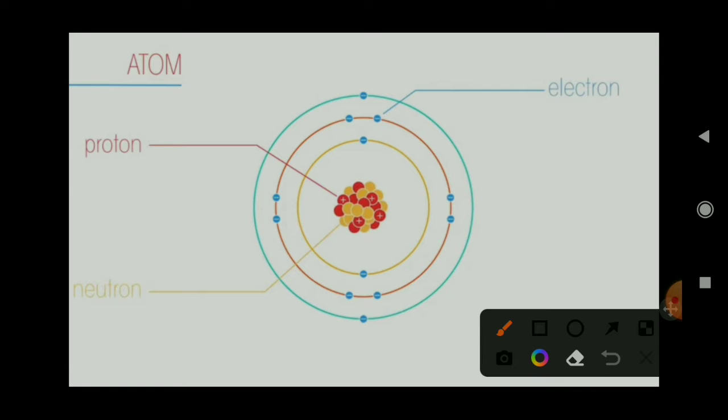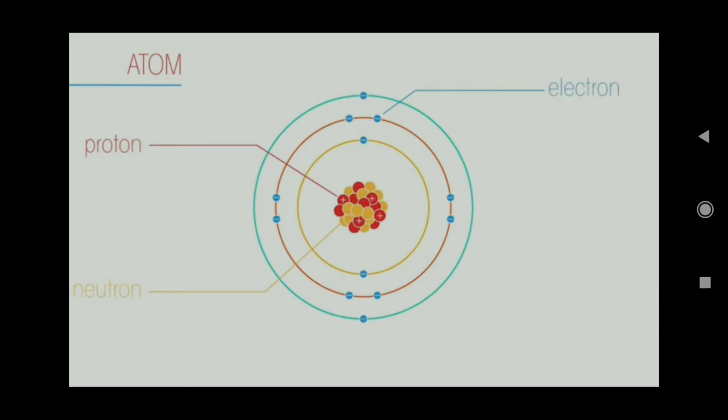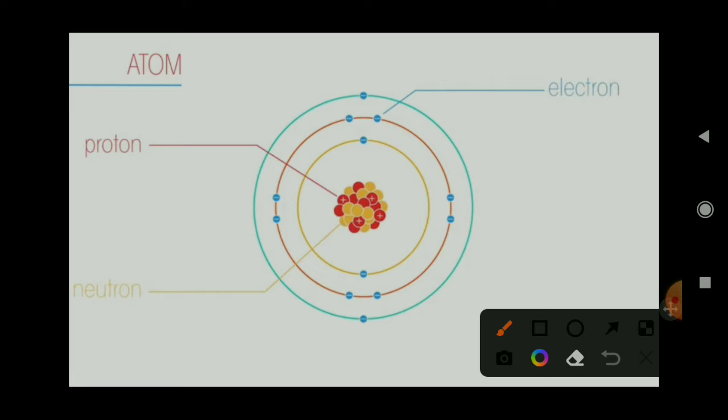We know that an atom consists of protons, which are positively charged, and neutrons, which are neutral. They are both called nucleons, and they are situated at the center of the atom, named the nucleus. Protons and neutrons are concentrated at the center of the atom called the nucleus, and the particles, protons and neutrons, are called nucleons because they are centered in the nucleus. And the discovery of the nucleus was done by Rutherford and Madame Curie.